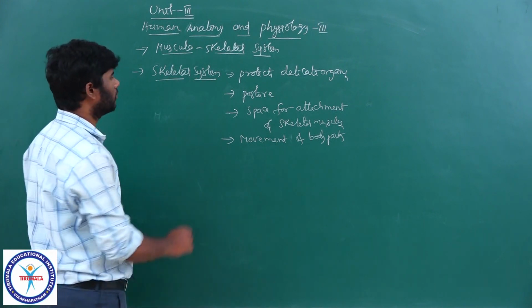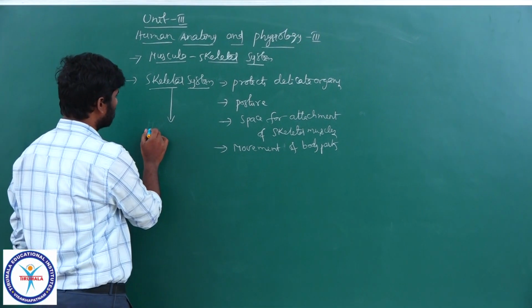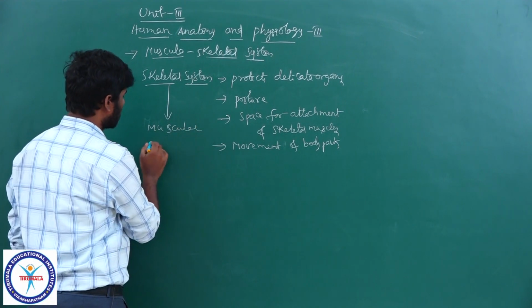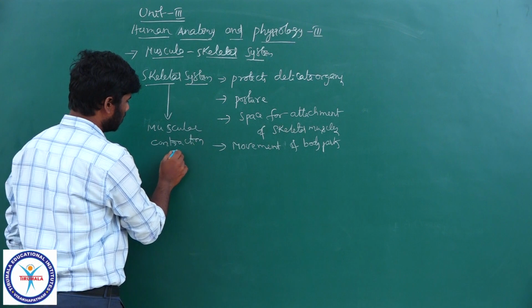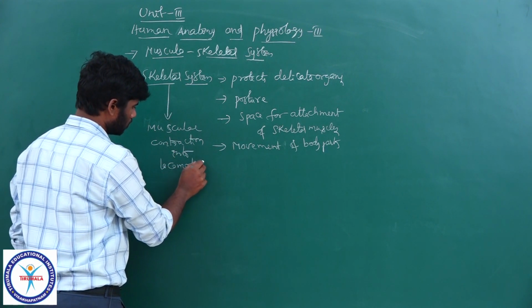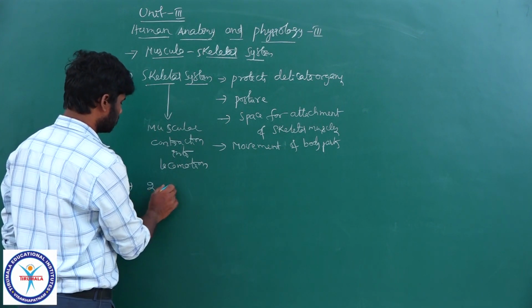Very important point: it is the system which transforms muscular contraction into locomotion. The skeletal system has two components.